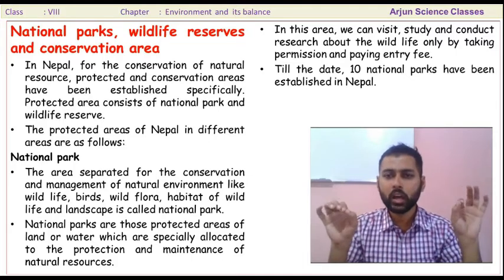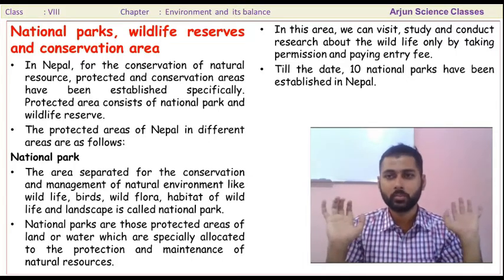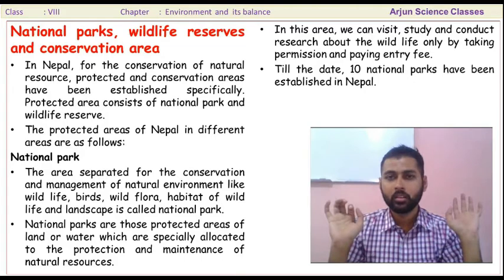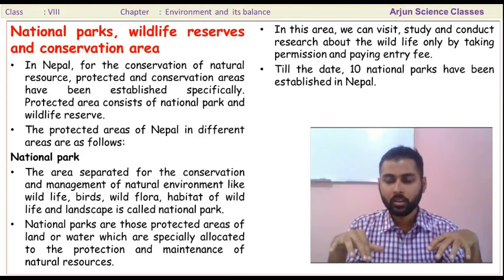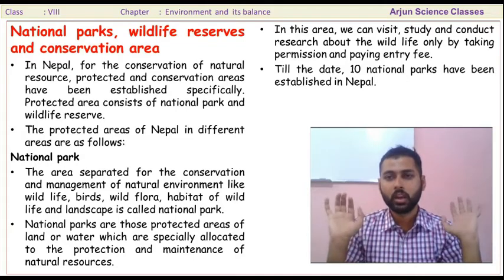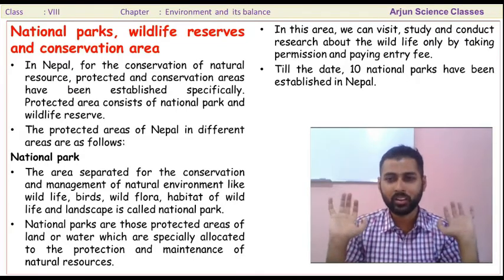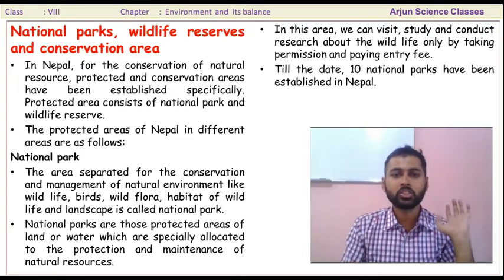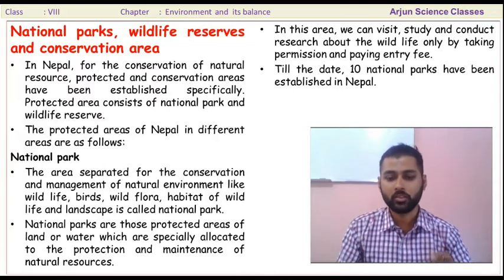Till date there are 10 national parks. Till now, 10 national parks have been established in Nepal.